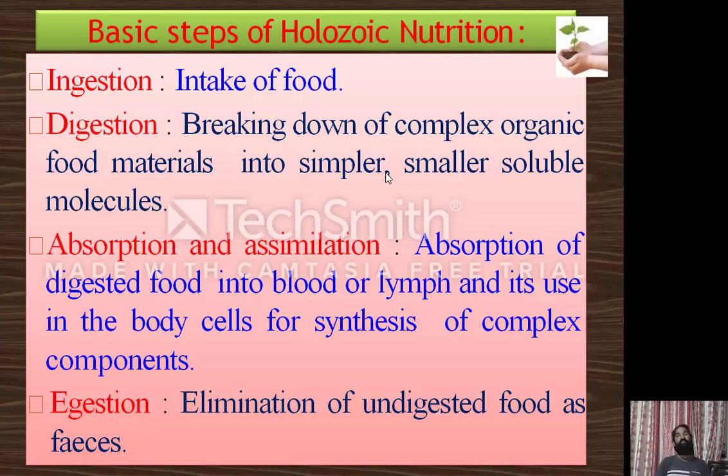After digestion comes the third step of holozoic nutrition, absorption and assimilation.